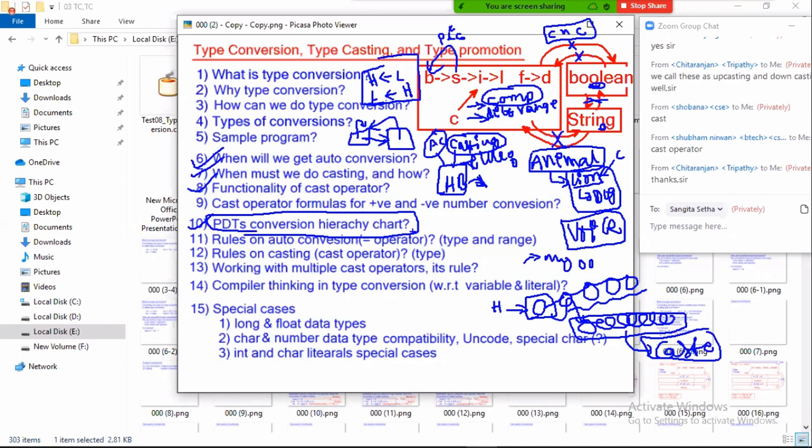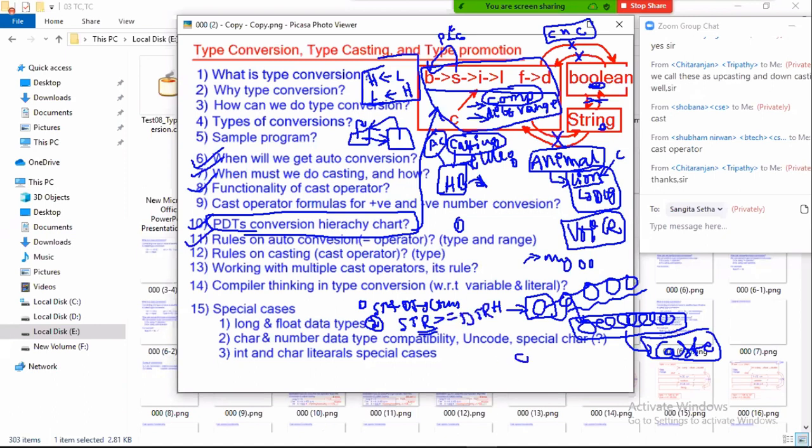The primitive data type conversion chart is already given here. Then tell me what the rules of auto conversion are. For the assignment operator, two rules are there. Rule number one: type must be compatible. Source type and destination type must be compatible. What is the meaning of compatible? They must come under the same group. Rule number two is the range problem. You have to verify the source type range. Again and again I'm telling, range only you should consider. You must not consider size. Source type range must be greater than or equal to destination type range.